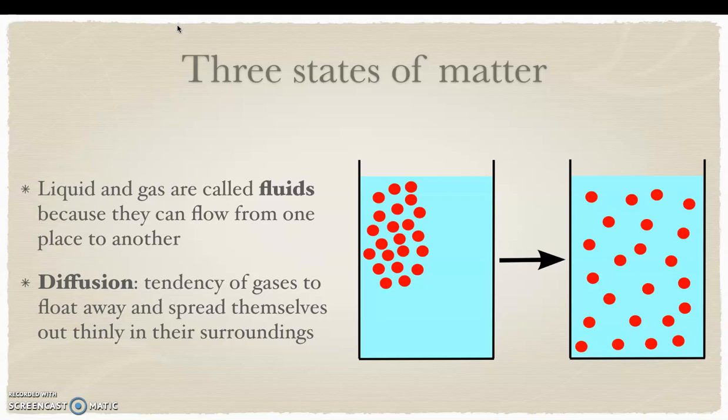Now, how do we mix up the water and the salt? We have to mix it. We have to stir it. Whenever we stir it, the salt is going to be everywhere around that glass of water. That is diffusion. As you can see, it's a tendency to float away and spread themselves. The salt spread into the glass of water. It's not in one single spot, but it's spread around its surroundings. So we're going to learn about diffusion. It's something we have to know for today's classwork.